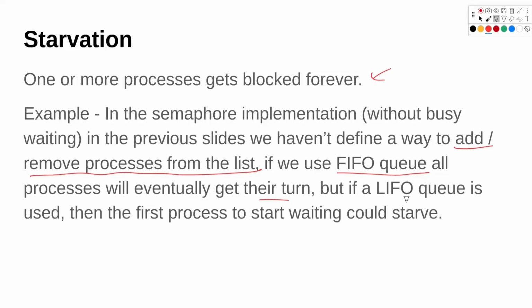In this first in first out queue, all the processes will eventually get their turn. But if we would have used a last in first out, in that case there might be a possibility that if we have a process P1 here and then a process P0, so let's say process P0 starts its execution, and in the meantime another process P2 comes in, and then P0 comes in, and then P2 comes in again, and this continues forever. So in that case, what will happen is P1 here will starve, right? So that is the problem of starvation.